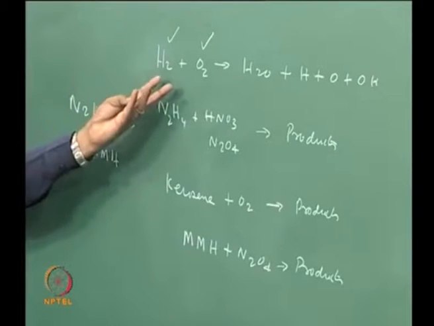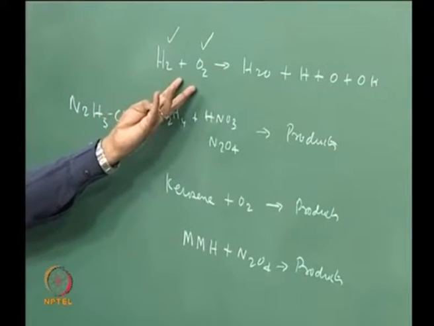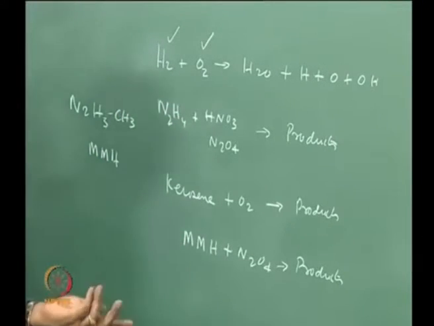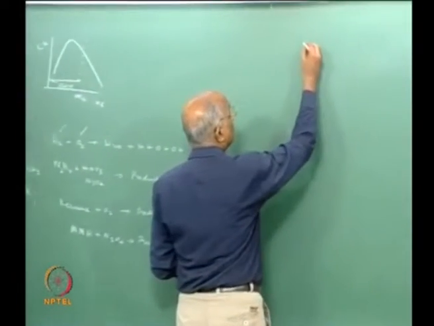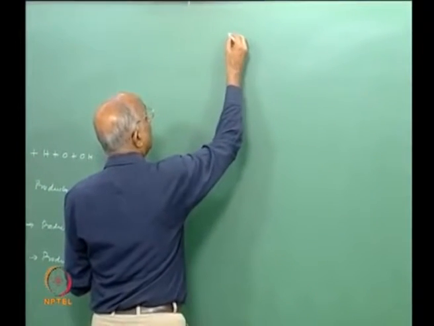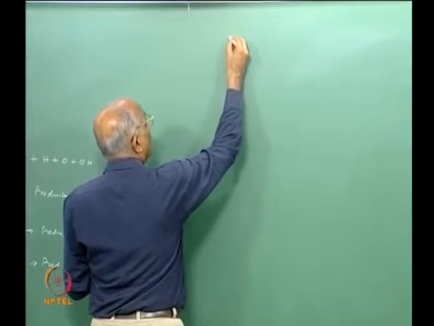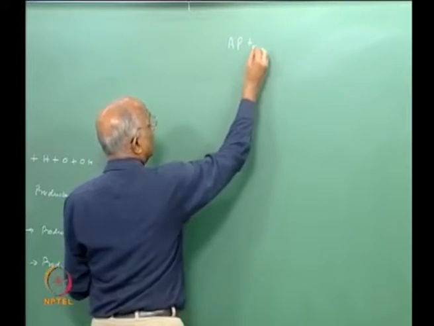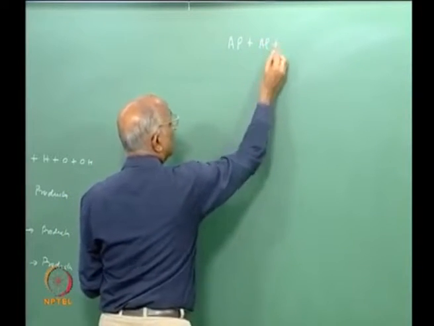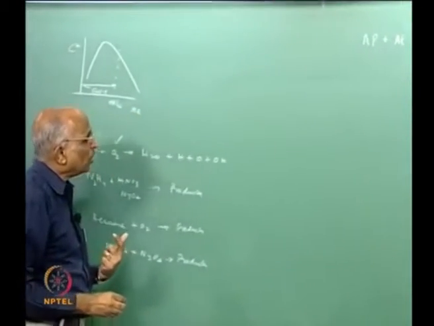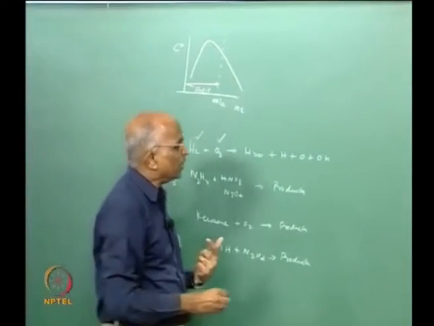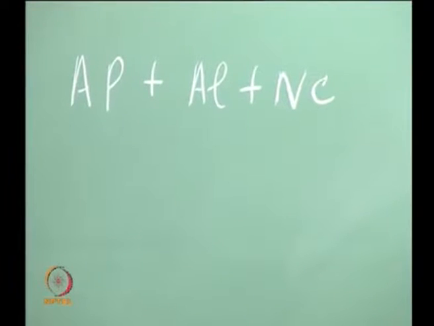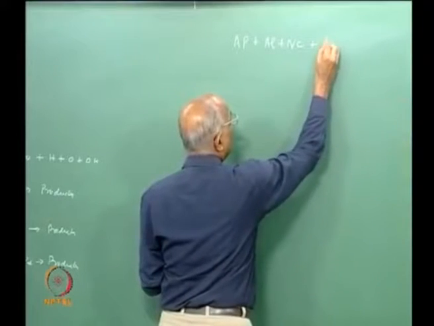Most of these things are maybe gaseous propellants, I could liquefy them and use them as liquid propellants; these are all liquids. We could have solids, and what could be the solid? I could use, let us say, ammonium perchlorate, which was an oxidizer, plus aluminium, plus we also told ourselves in the last class maybe nitrocellulose could be used, or else a polymer could be used.